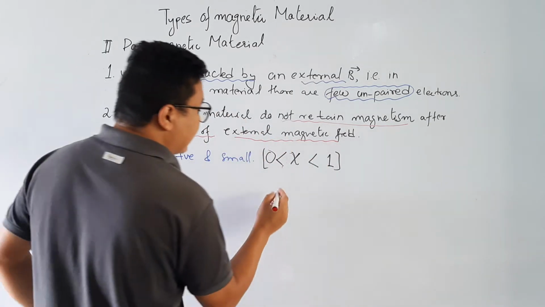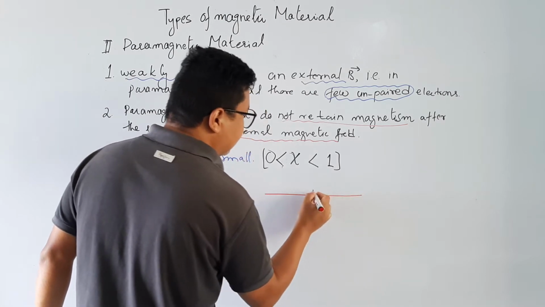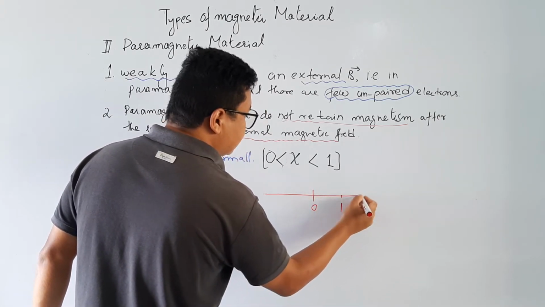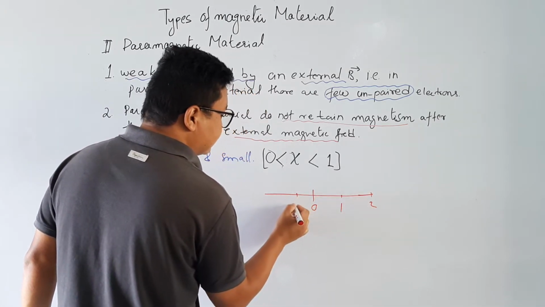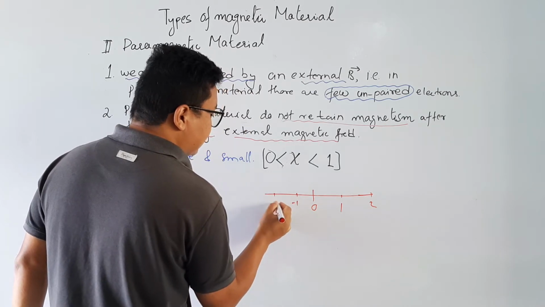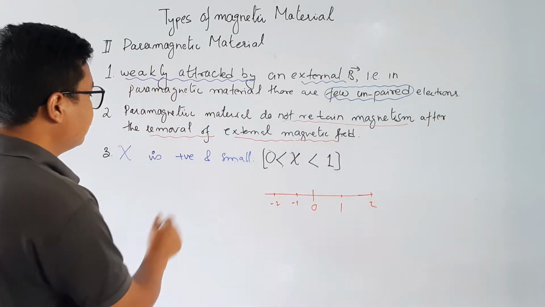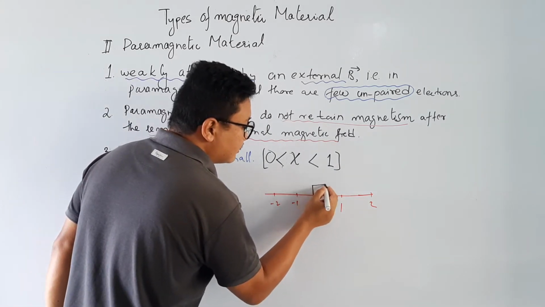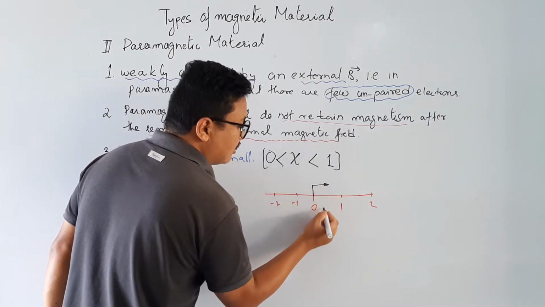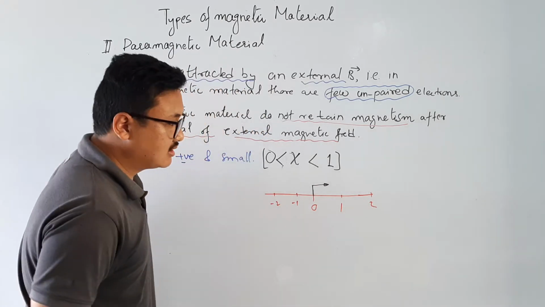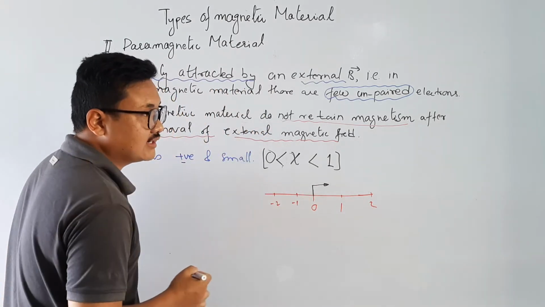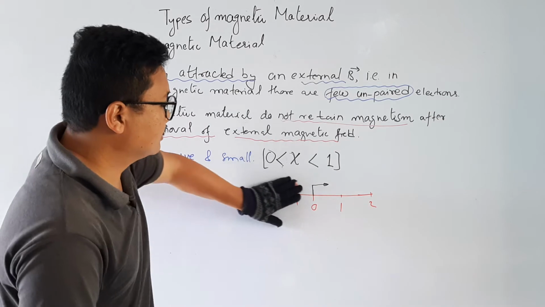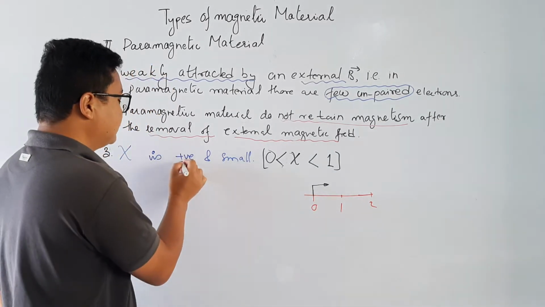What does it mean? If you have a number line, this is 0, 1 and 2, and this is -1, -2. Positive means it has to go from 0 to this side, because all these sides are positive and all these sides are negative, and we don't need this because this is positive.